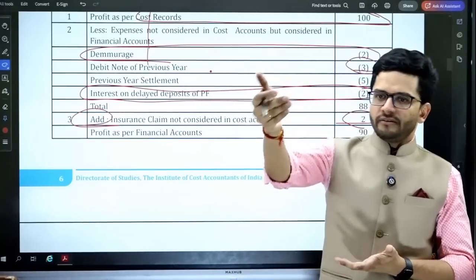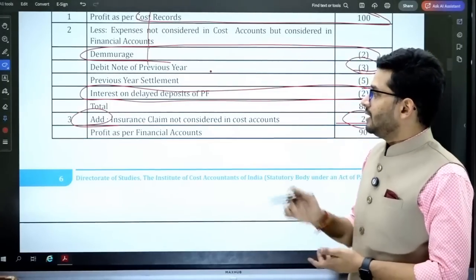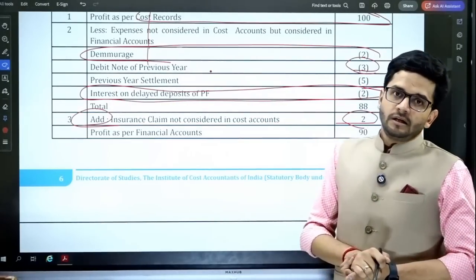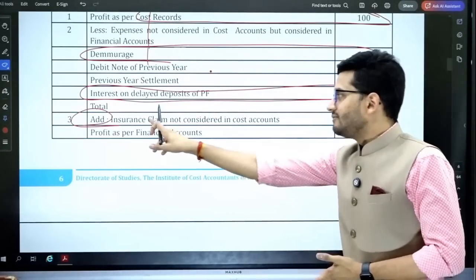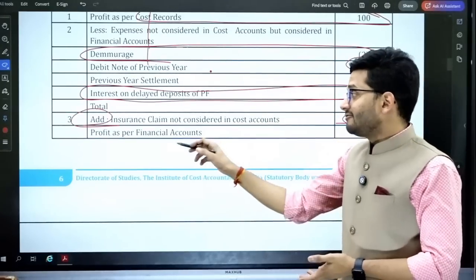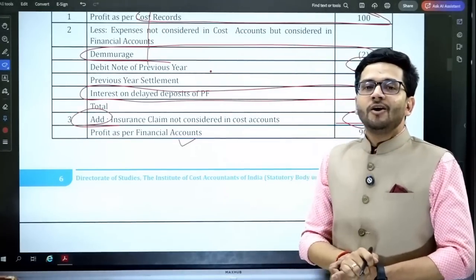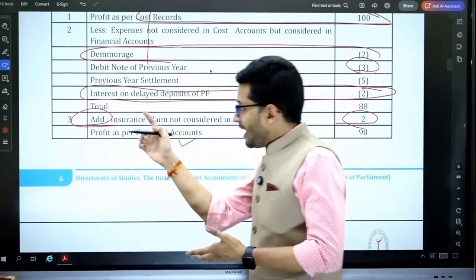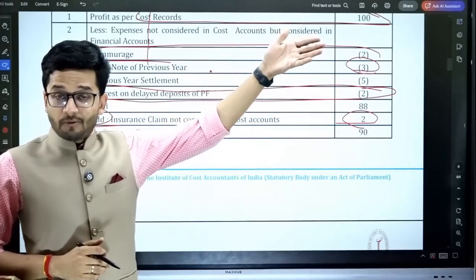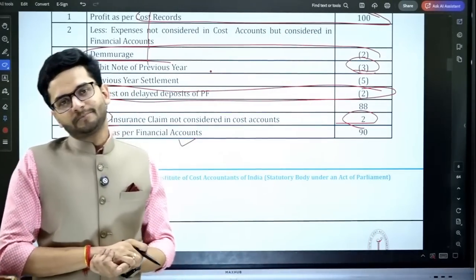Whatever income is from the sales, that income is added in the costing profit. So costing profit would not have this element in it. However, financial profit will definitely have an element of insurance claim which is received. So we're going to add insurance claim to our costing profit to get the financial profit.